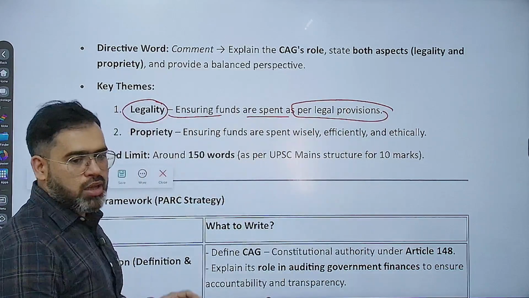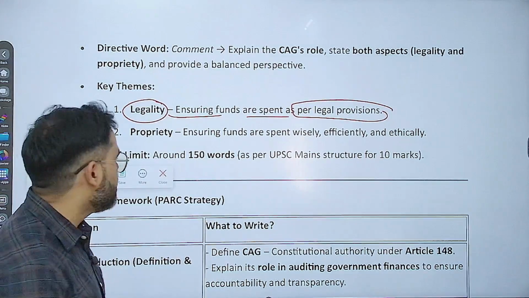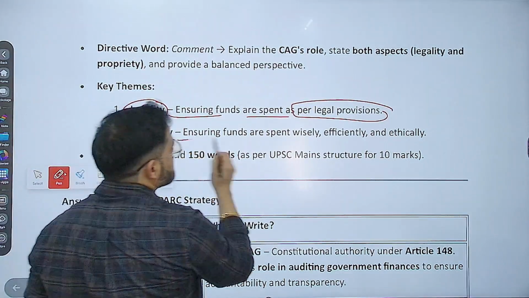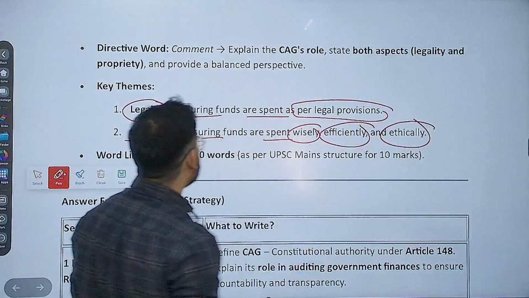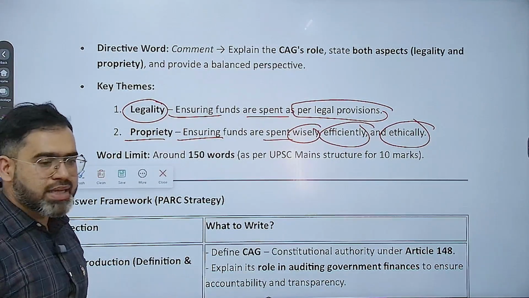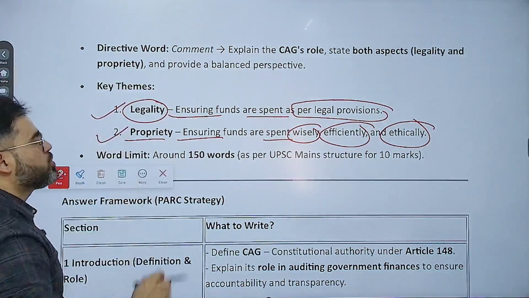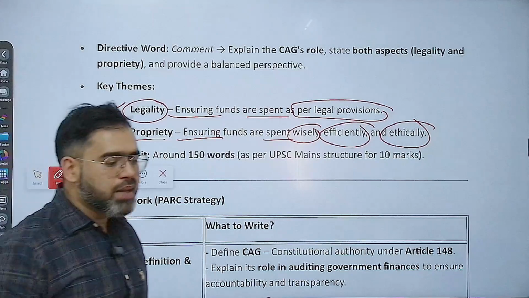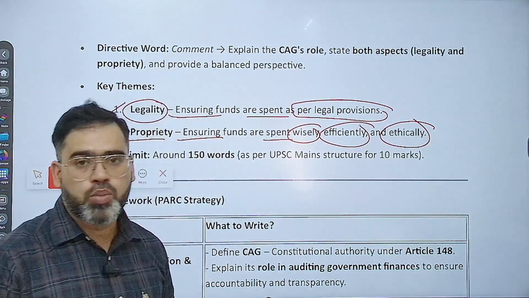That means whatever parliament or the state legislature has said, according to that only you have to spend the money. And propriety means ensuring funds are spent wisely, efficiently and ethically. That is propriety. तो क्वेश्चन ये है कि CAG has both roles, legality as well as propriety, that you have to comment on. तो आप ये नहीं बोल सकते हो कि CAG has only the legal duty but not the propriety duty.